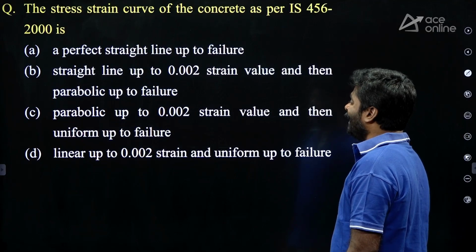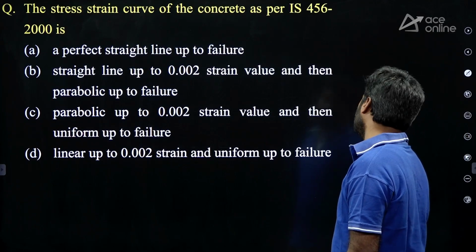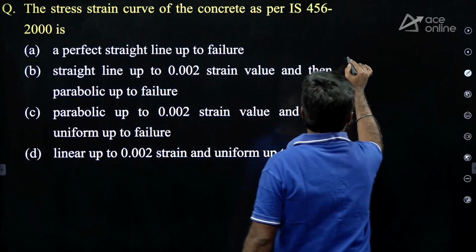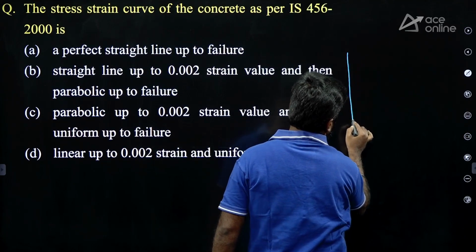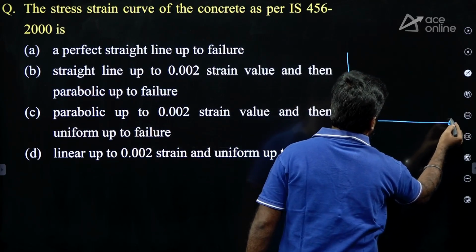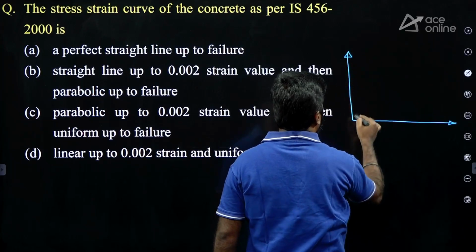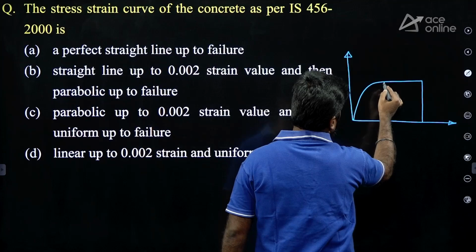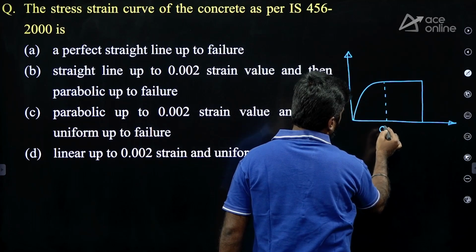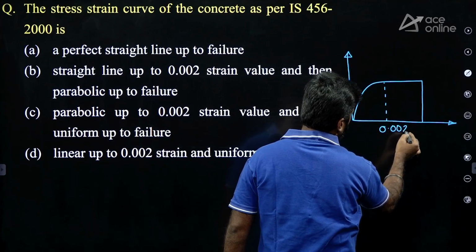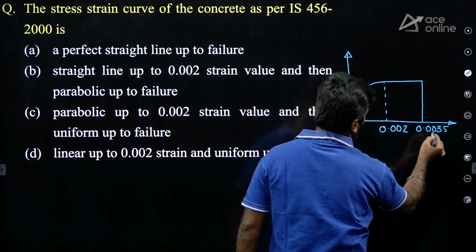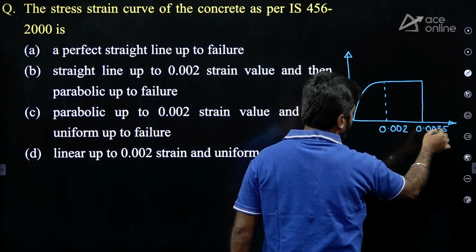Option D, linear up to 0.002 strain and uniform up to failure. Actually, for design purpose, the stress strain curve of concrete recommended by IS code is parabola up to 0.002 strain, then uniform or constant till failure. Concrete will fail at this strain.